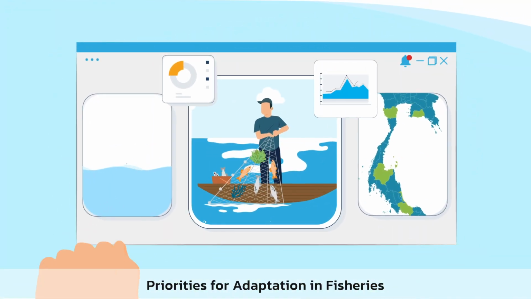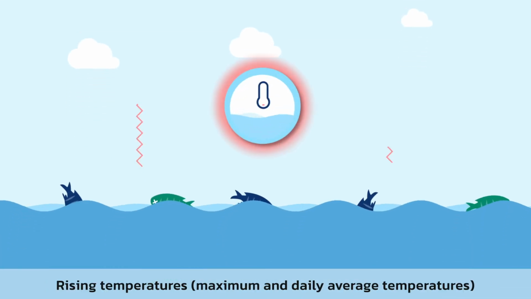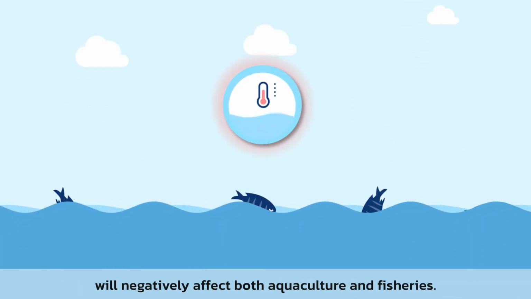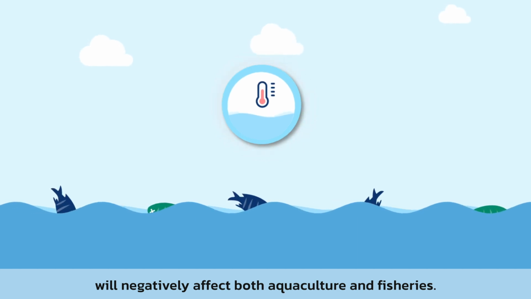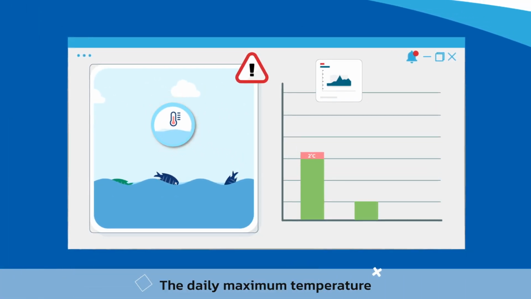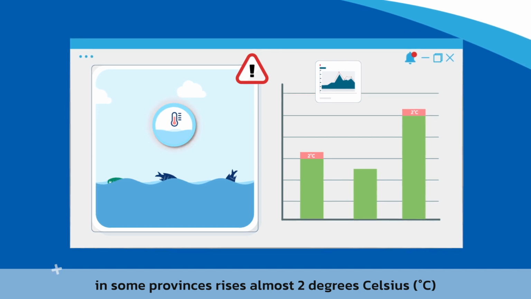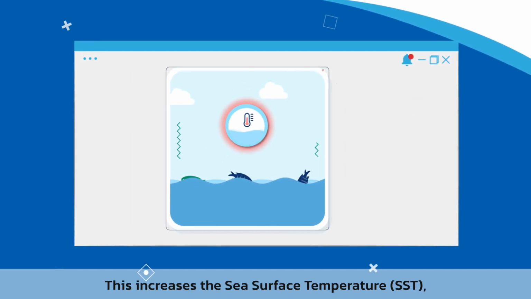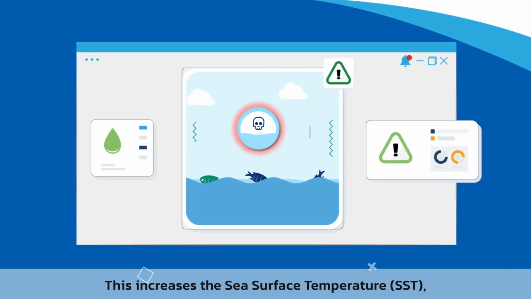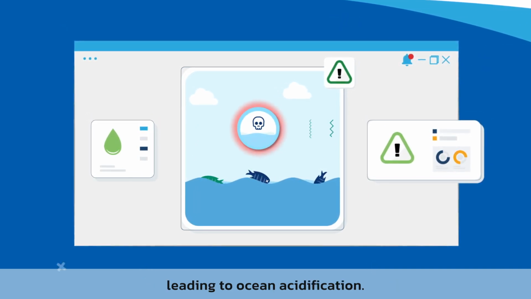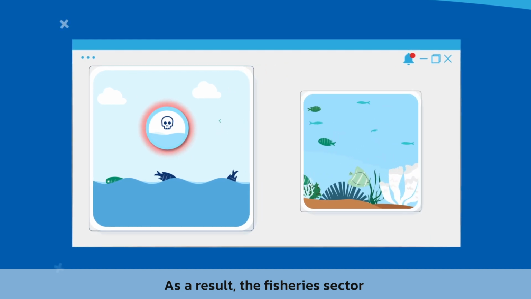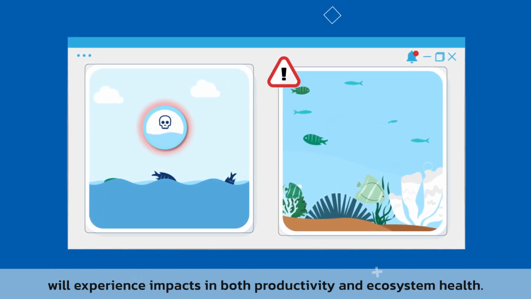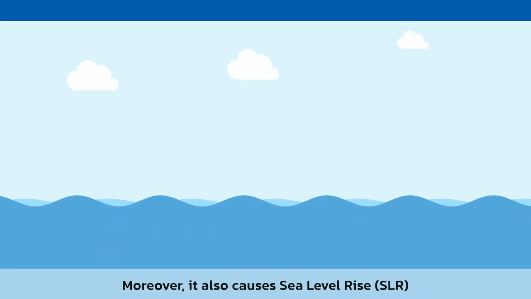Priorities for adaptation in fisheries. Rising temperatures, maximum and daily average temperatures will negatively affect both aquaculture and fisheries. The daily maximum temperature in some provinces rises almost 2 degrees Celsius above the mid-century baseline. This increases the sea surface temperature, leading to ocean acidification. As a result, the fisheries sector will experience impacts in both productivity and ecosystem health.